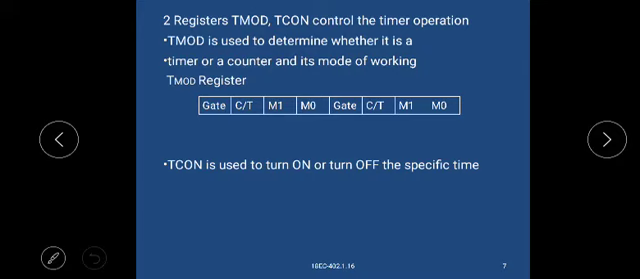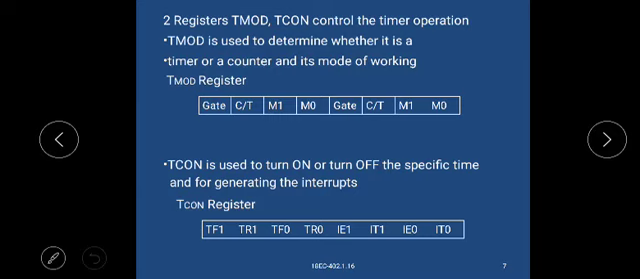TCON is the timer control register. It is used to turn on or turn off the specific timer and for generating the interrupts. This is the TCON register.